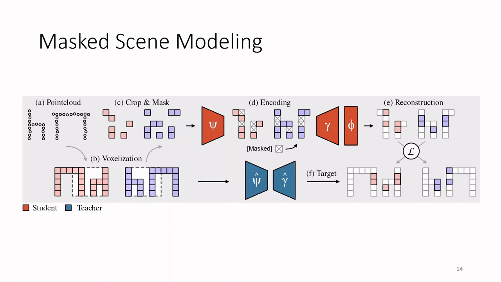We supervise our model with a teacher model that processes the full views without crop or mask. As our teacher model, we use the same architecture as the student model, updated with exponential moving average instead of gradient descent, as is commonly done in 2D self-supervised models.